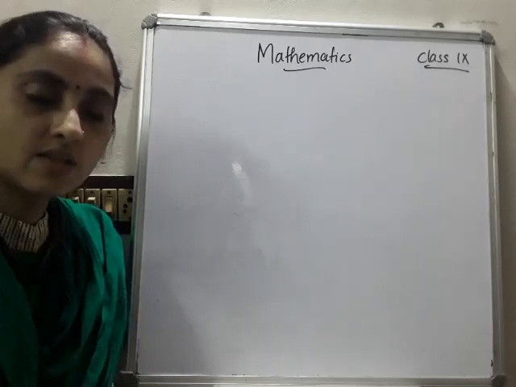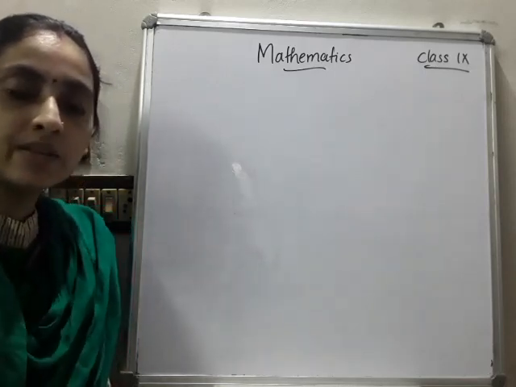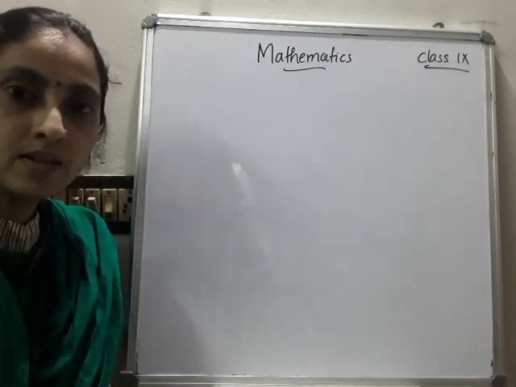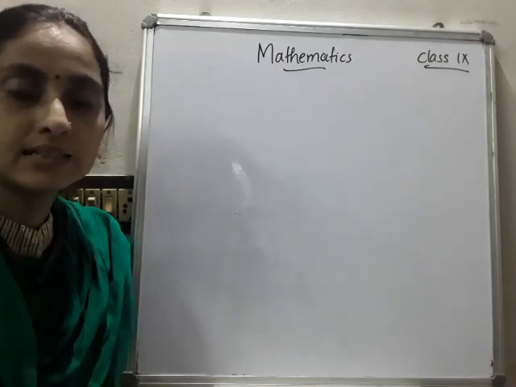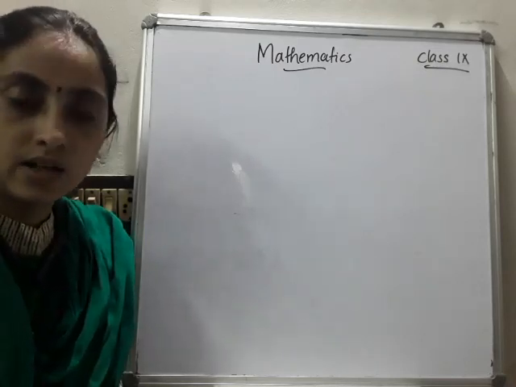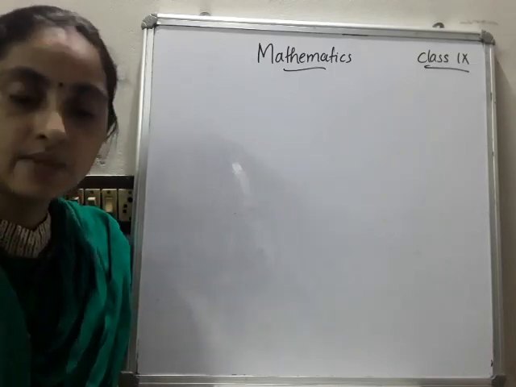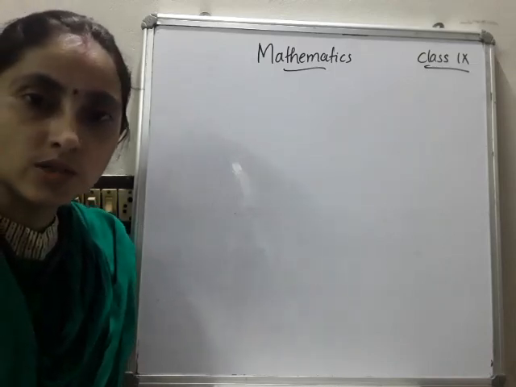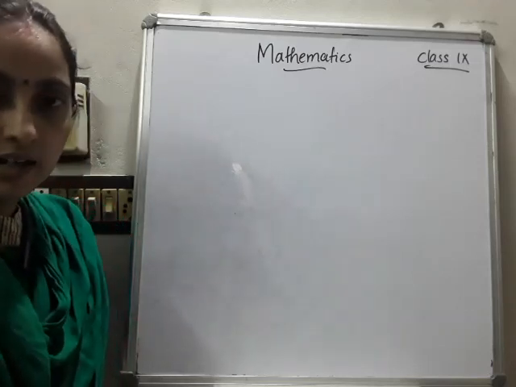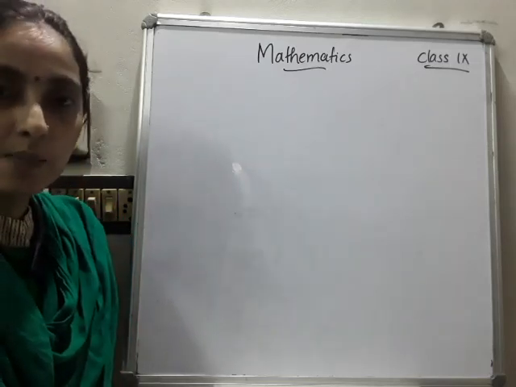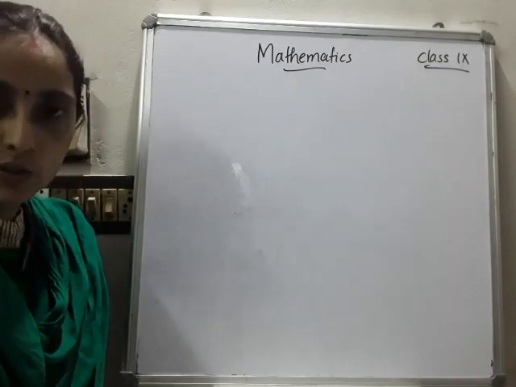Then one additional theorem we also studied: if in a quadrilateral one pair of opposite sides are equal and parallel, then it is a parallelogram. That one is applied in these homework questions.